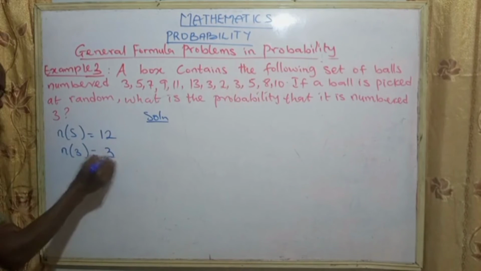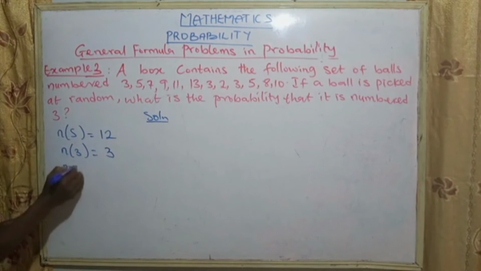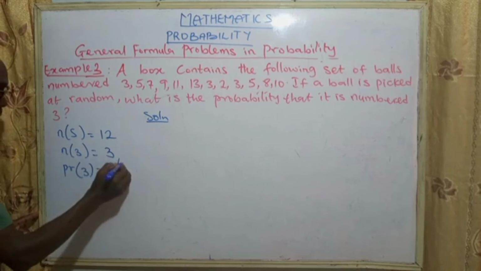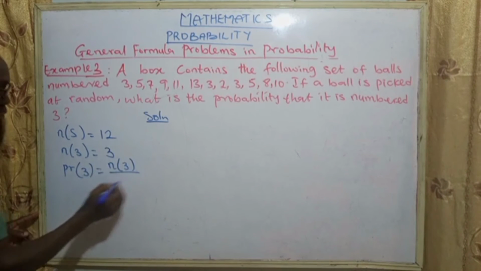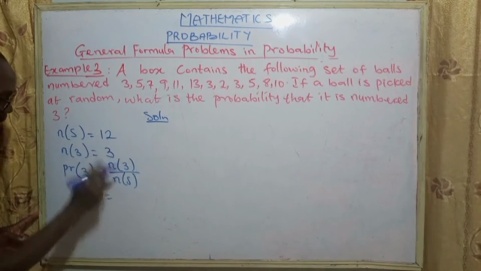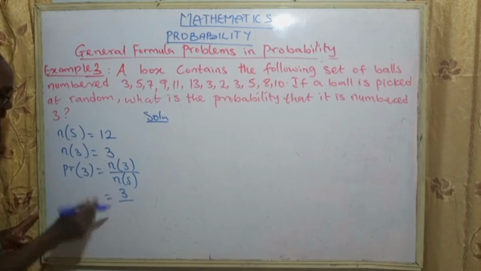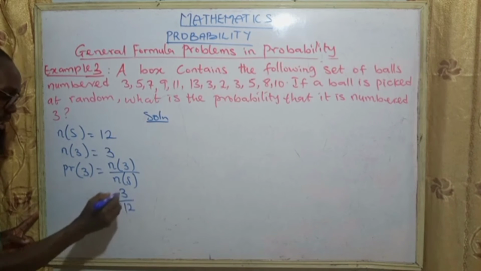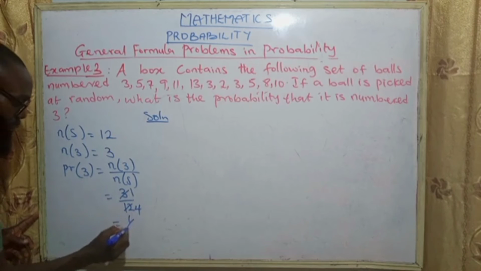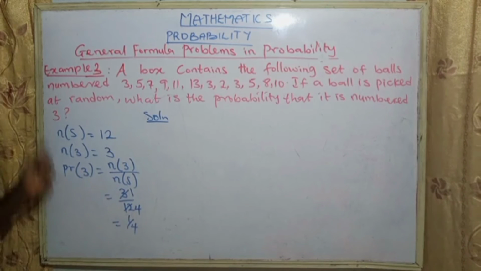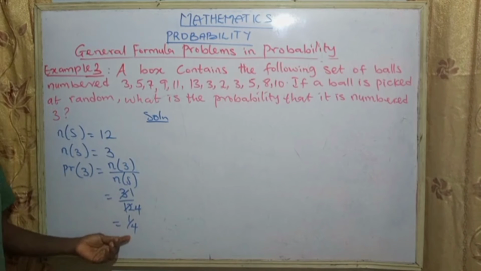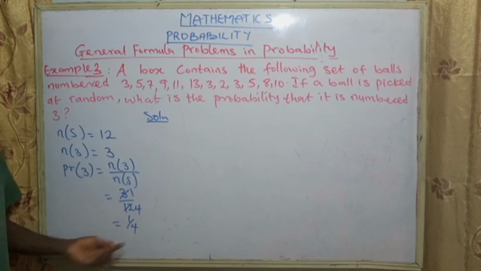The number of 3s that we have here, we have 1, 2, 3. We have 3. Then the probability of picking a 3 will equal the number of 3s over the total number, that is the sample space. So the number of 3s is 3 over the sample space, 12. 3 goes into 3 once, 3 goes into 12 four times. So we have 1 over 4. So the probability of picking a 3 in this set of numbers is 1 over 4.